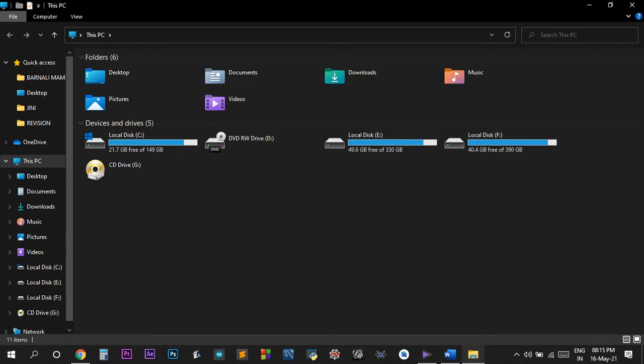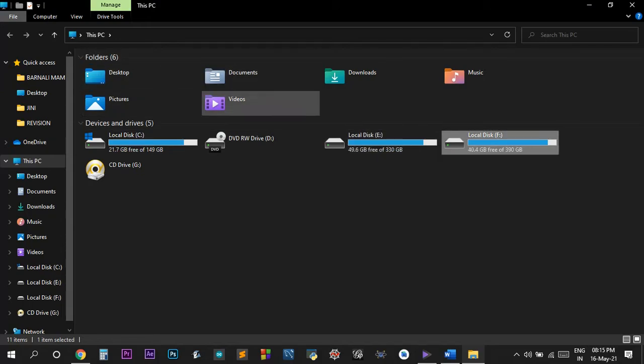What This PC does is it stores all the logical or primary partitions of the hard drive. See, local disk C, local disk E, local disk F, and all the favorite places: desktop, documents, downloads, music, videos, pictures. These things are stored over here. All the partitions, these local disks C, E, and D, are all the partitions of your hard drive. Okay, next.